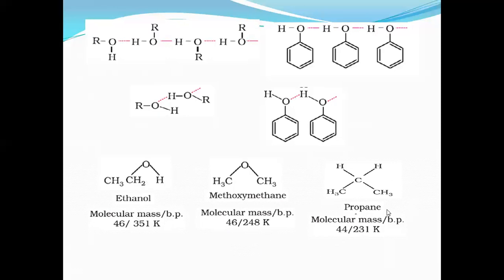Propane also doesn't form hydrogen bonds, and such molecules have only van der Waals force of attraction. That van der Waals force is less in the case of propane, therefore its boiling point is less, though they have almost the same molecular mass.